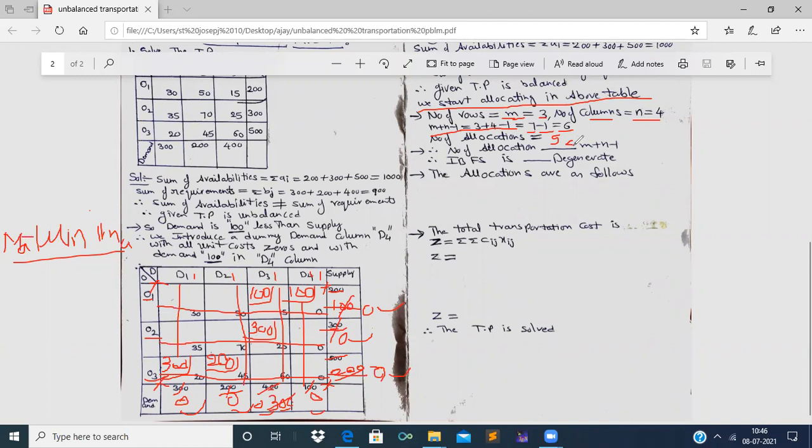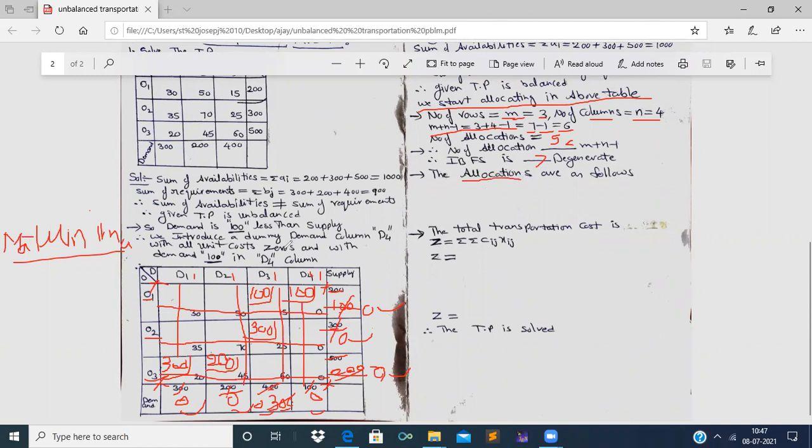If the number of allocations is lesser than m plus n minus 1, the initial basic feasible solution is degenerate. So we did not fill up this blank, as the initial basic feasible solution is degenerate, as the number of allocations is lesser than m plus n minus 1. Therefore, the initial basic feasible solution is degenerate. Now we have to write the allocations, which are as follows.